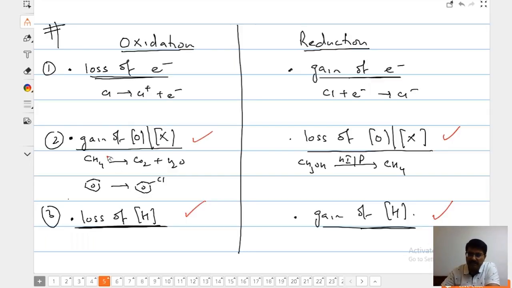Those who cannot remember them, Guru Mantra for you people: O for oxygen, O for oxidation. Gain of oxygen is oxidation. The opposite is obviously loss of oxygen, and loss of hydrogen. Correct? Oxidation and reduction.